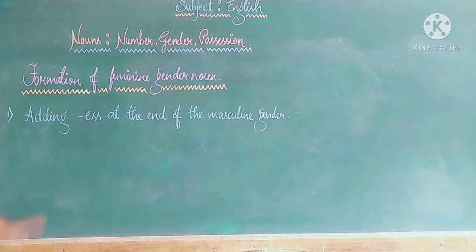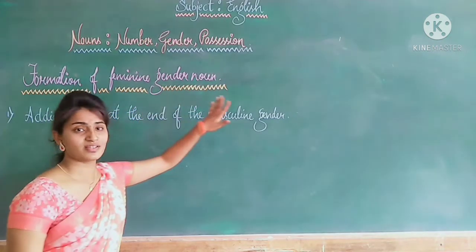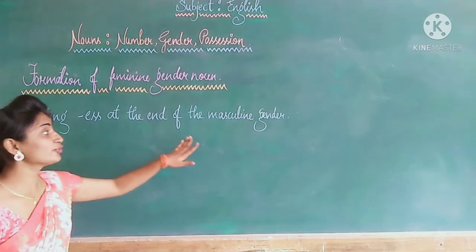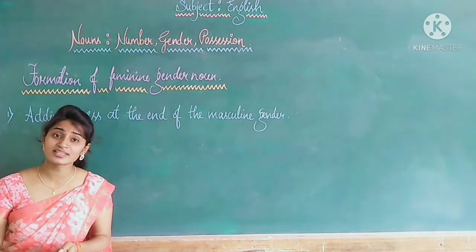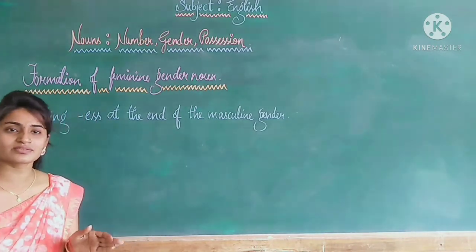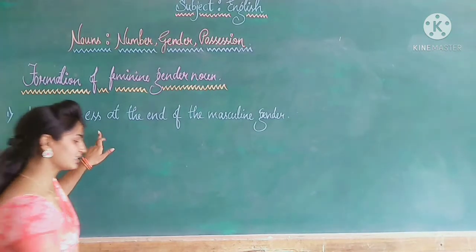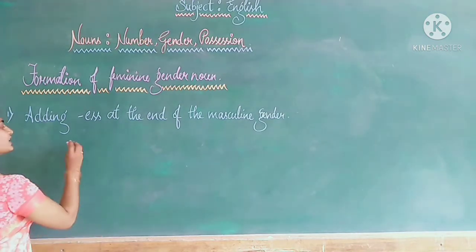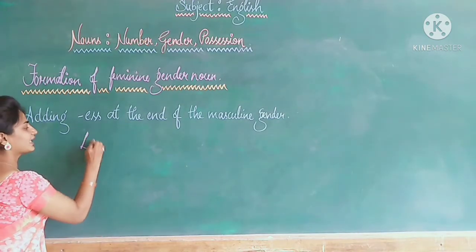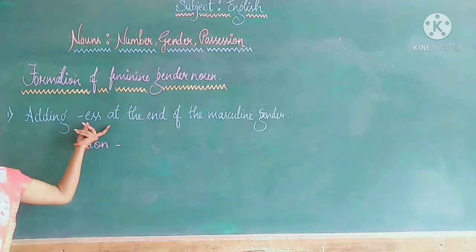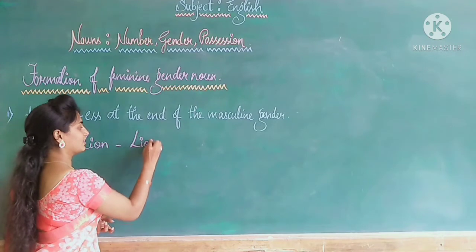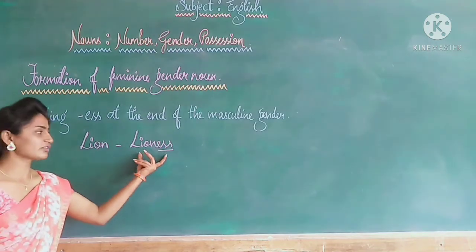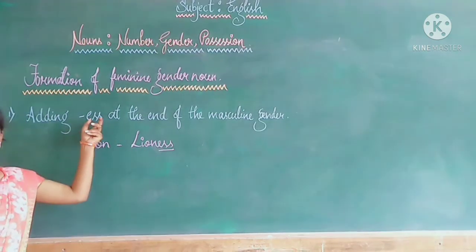Now we are going to see the formation of feminine gender nouns. First one, adding ESS at the end of the masculine gender. A masculine gender noun is given. To convert it into feminine gender, we are going to add ESS. This is the syllable which is used to convert masculine gender into feminine gender. Can you give an example, children? Lion. You have to add ESS at the end. Lioness. So masculine gender is converted to feminine gender by adding ESS.